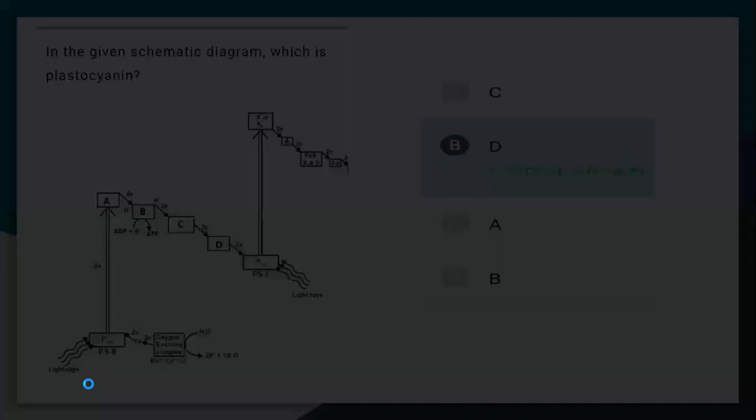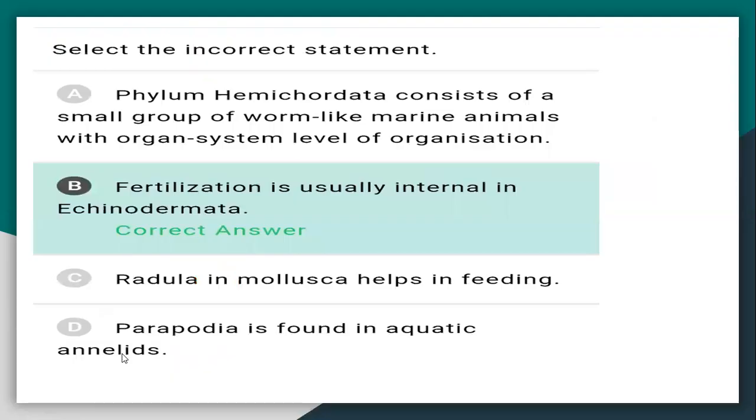Now next, select the incorrect statement. Phylum Hemichordata consists of a small group of worm-like marine animals with organ system level of organization. Yes, Balanoglossus belongs to Hemichordata, a worm-like marine animal. Radula is the grasping teeth of mollusca, helps in feeding.